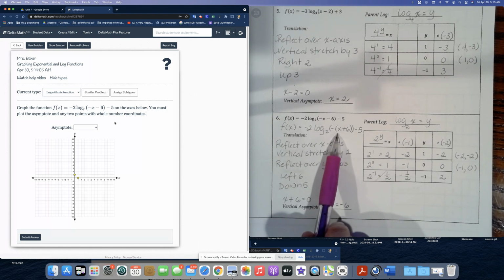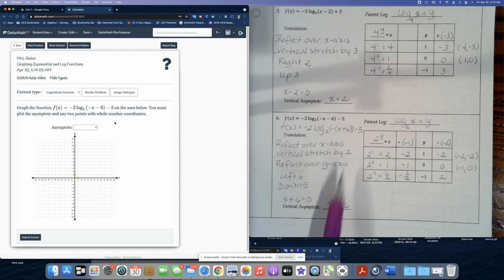Let's take what's in parentheses, forget about the negative sign. We're just going to take x plus 6, set it equal to 0, solve for x by subtracting 6 from both sides, and we'll get x equals -6. That will be our vertical asymptote. Okay? So now let's go ahead and graph this function.